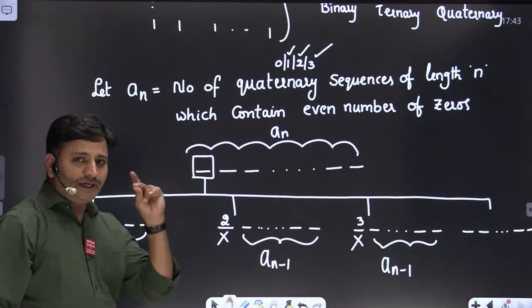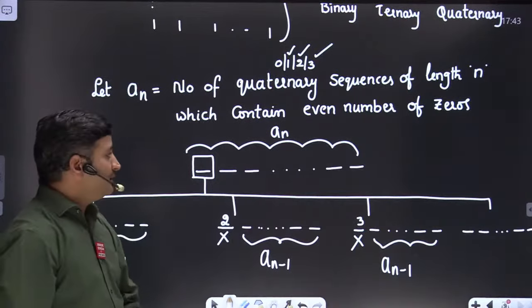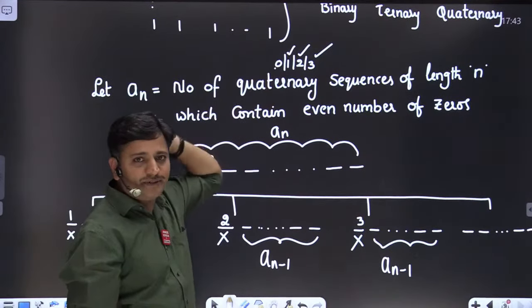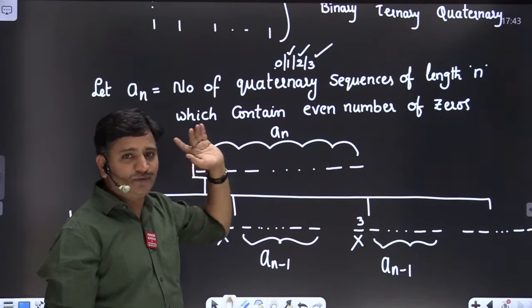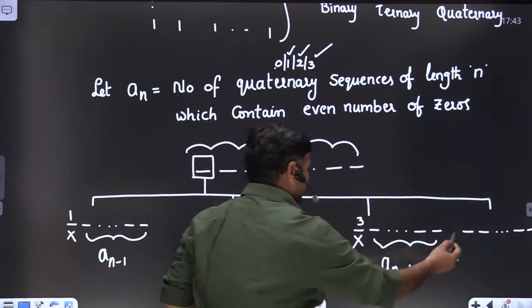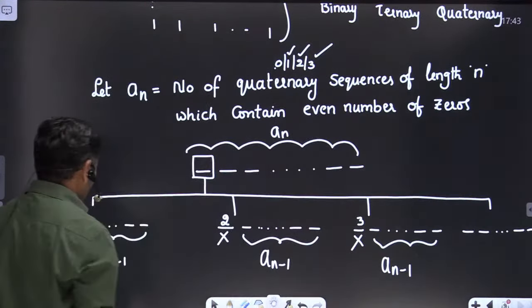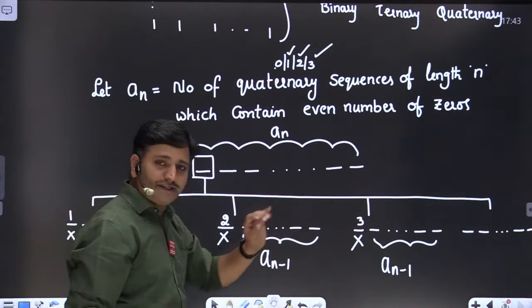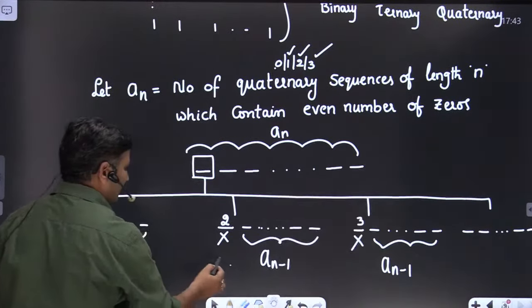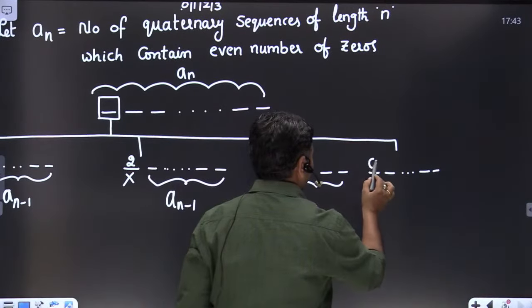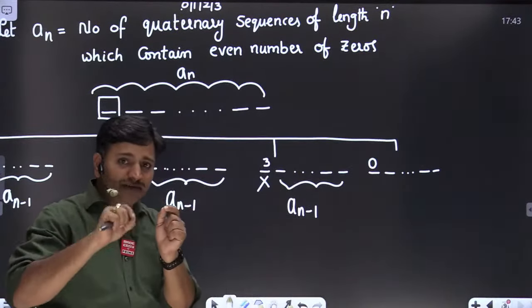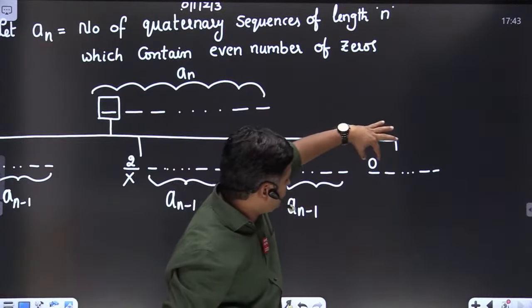Now definitely you have to focus more in this case, while I am substituting the first bit as 0. Is it clear, friends? Please focus more here. Suppose the first bit is 0, friends. This case is clear, second case is clear, third case is clear, right? If I substitute 0, since I am expecting an even number of zeros, I am already having one 0.